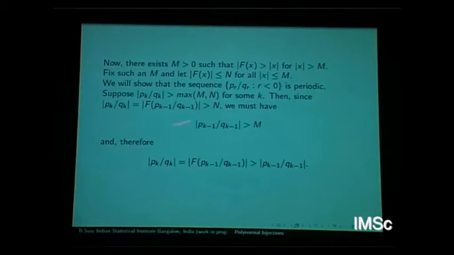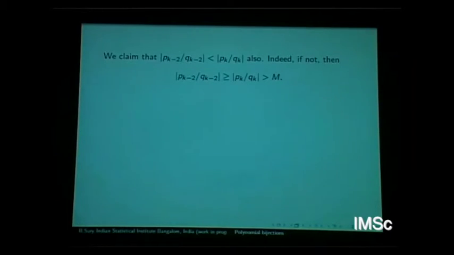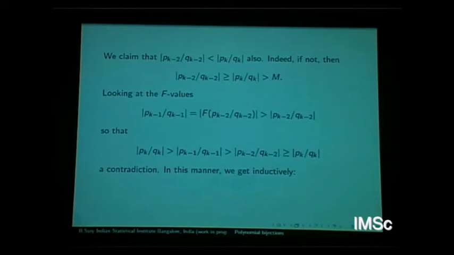So let's just see. Look at the sequence. Suppose p_k/q_k is bigger than the maximum of mod m and n. Then since p_k/q_k is an f value, it must be bigger than m, otherwise this is happening, because of this. Similarly, we can easily show by induction that not just p_(k-1)/q_(k-1), but p_(k-r)/q_(k-r) is smaller than this. I have just given the proof here. Inductively, it follows.